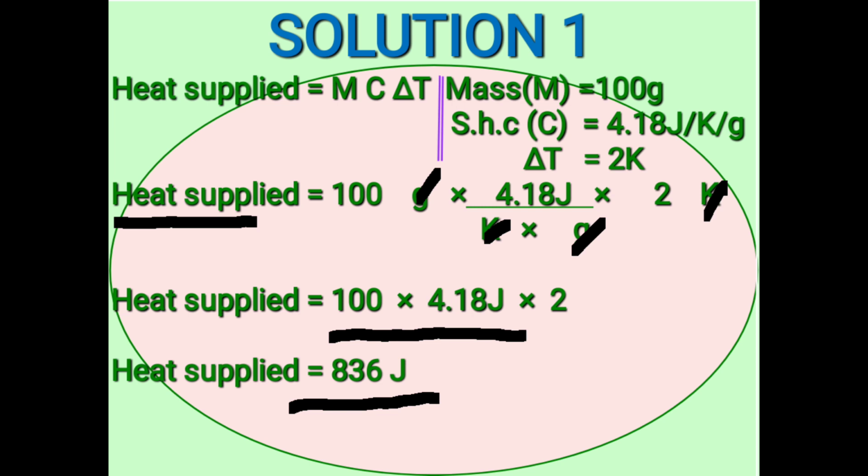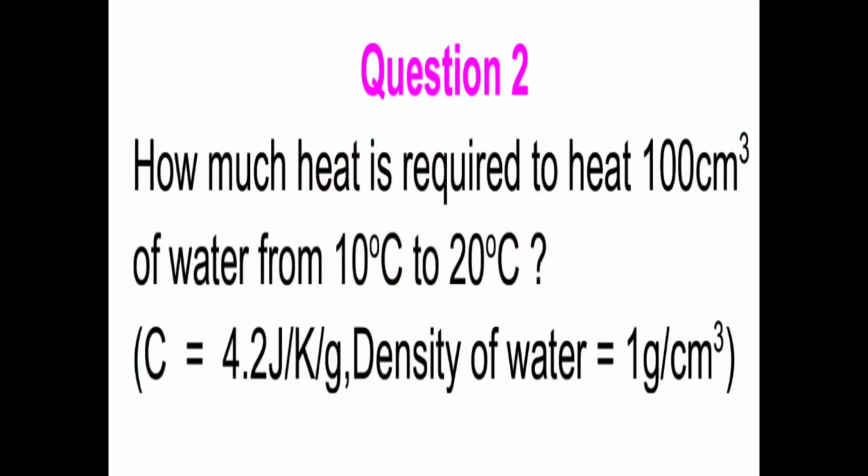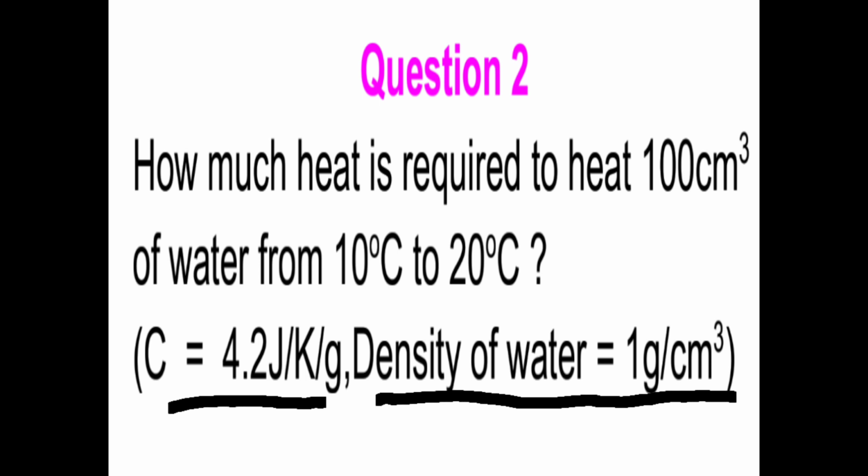Okay, let's continue. Let's look at question 2. In question 2 here, they are asking us how much heat is required to heat 100 cubic centimeters of water from 10 degrees Celsius to 20 degrees Celsius. We are given the specific heat capacity as 4.2 joules per Kelvin per gram. Density of water is given as 1 gram per cubic centimeter.